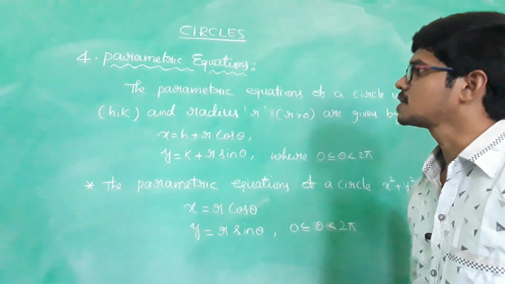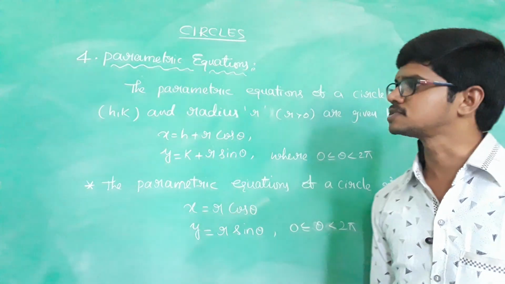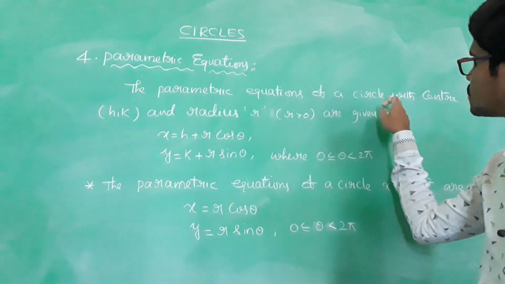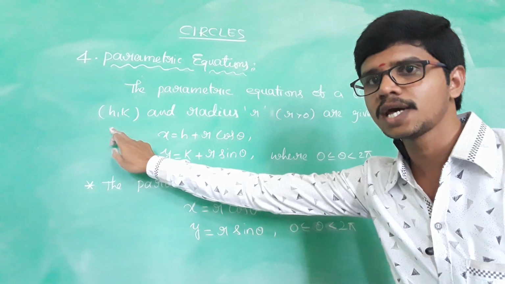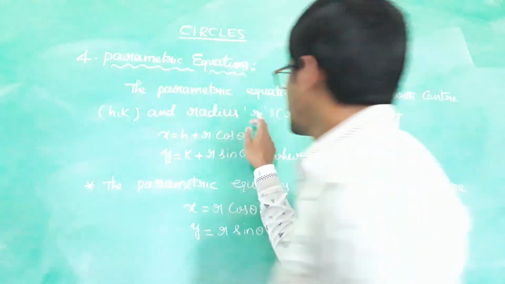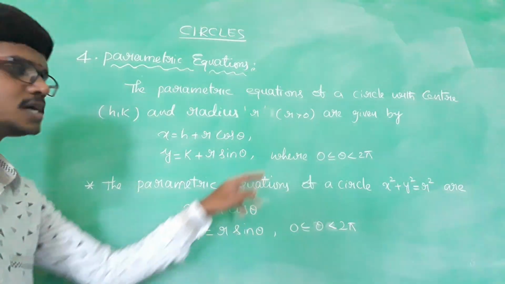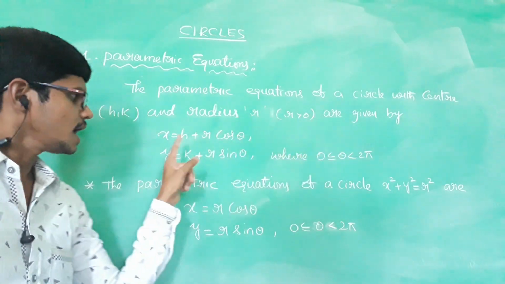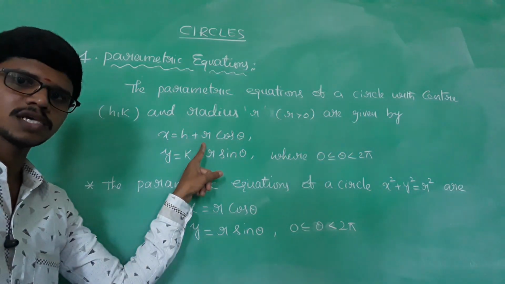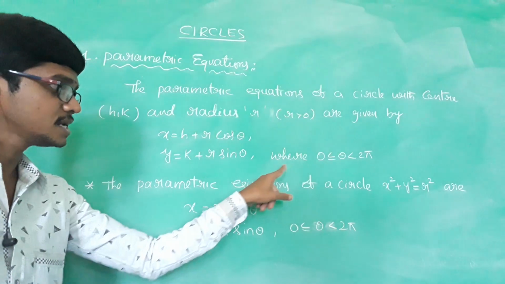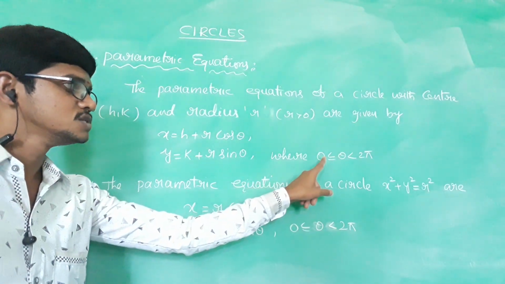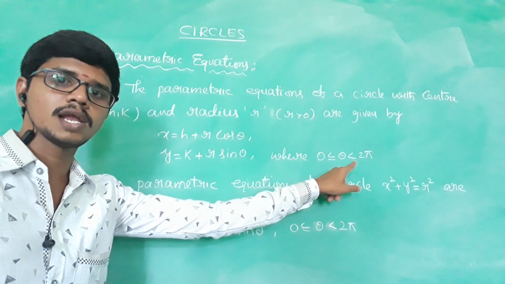The parametric equations of a circle with center h comma k and radius r are given by x is equal to h plus r cos theta and y is equal to k plus r sin theta. Here theta satisfies 0 less than or equal to theta less than 2 pi.